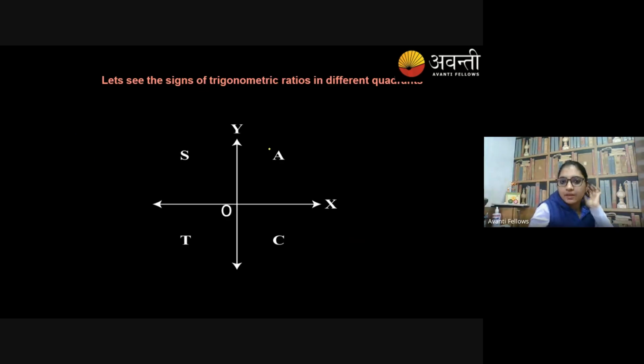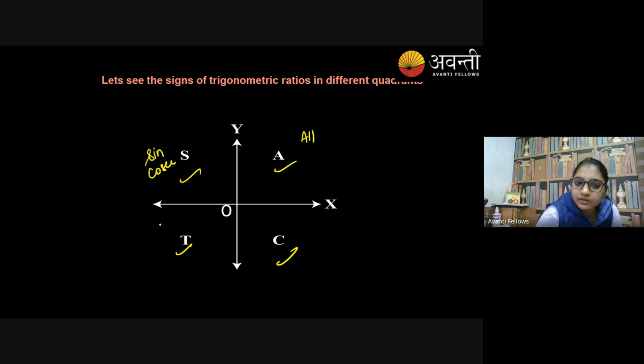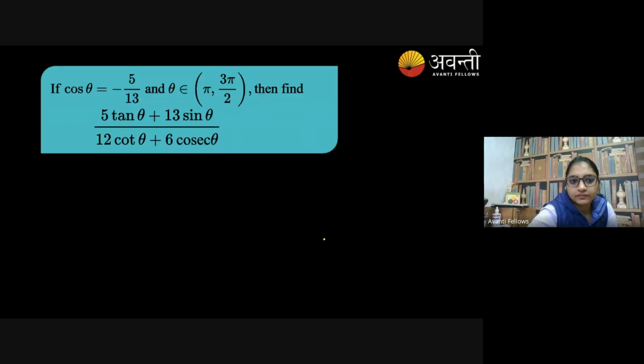And next is about the ratios, the 'after school to college' rule. It's a basic from class 10, that's why I'm having a quick shot on that. All ratios are positive in the first quadrant. Only sine and its reciprocal cosec are positive in the second. Third is tan, and tan's opposite, cot, is positive. Then cos and its opposite, secant, are positive. What do you say? Yes, ma'am. Agree? Yes, ma'am. So on these things, let's have one question.